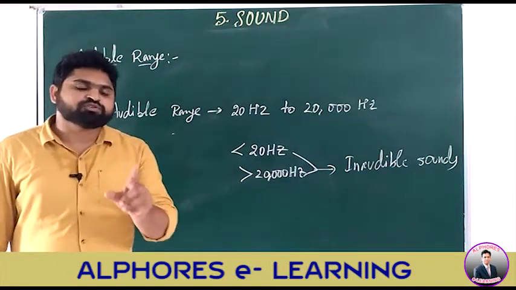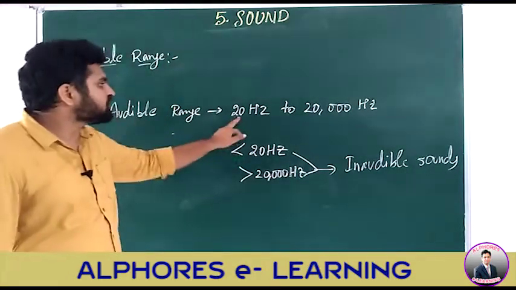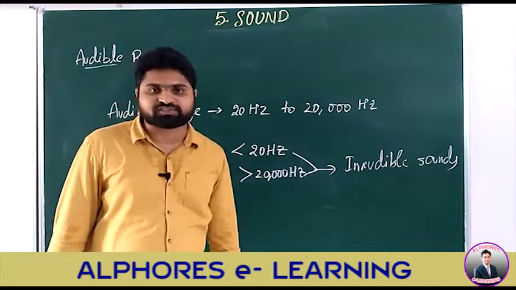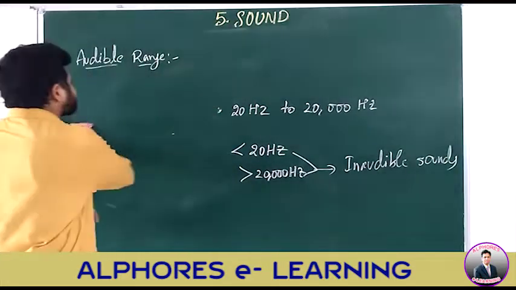So a normal human being's sound range is 20 hertz to 20,000 hertz. I hope you understand this concept. Let us move to the next concept.